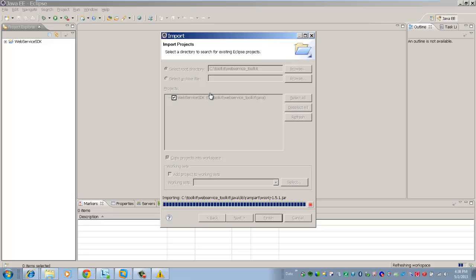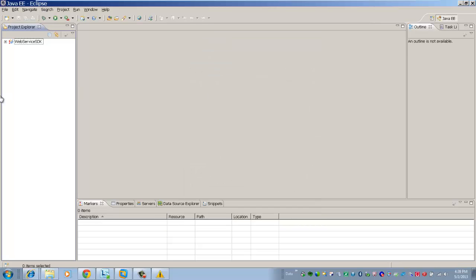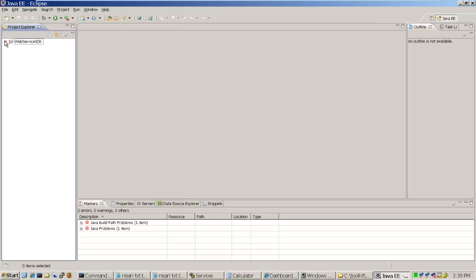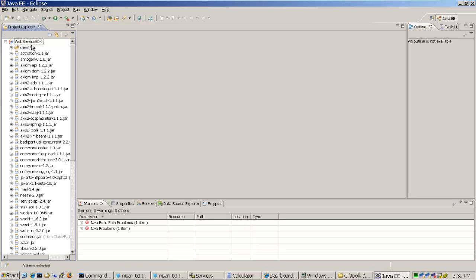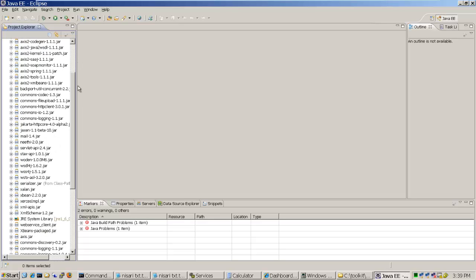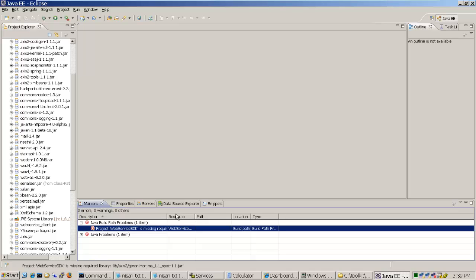So it's still importing the project. Okay, after importing the project, you see here you have some issues with the library files or something like that. Let's see what is missing. So you can see one of the files, that is Geronimo file, is actually missing from the library files, and let's see what we can do about that.